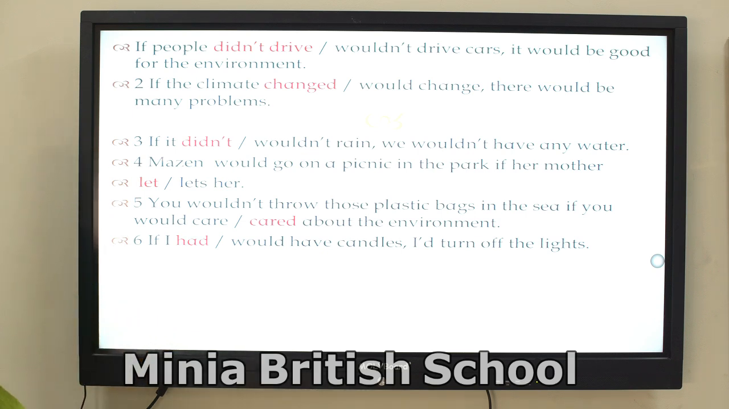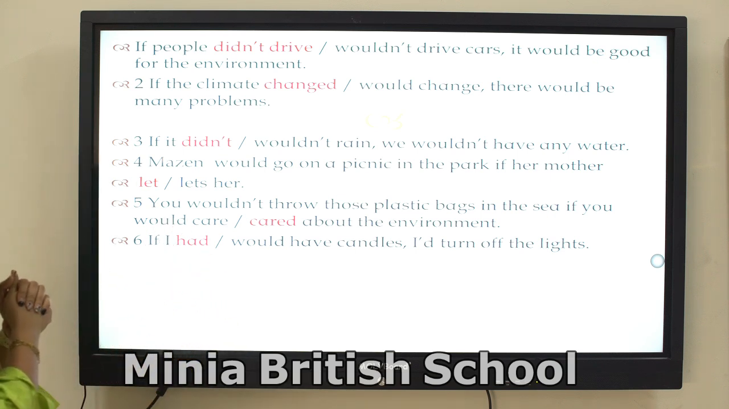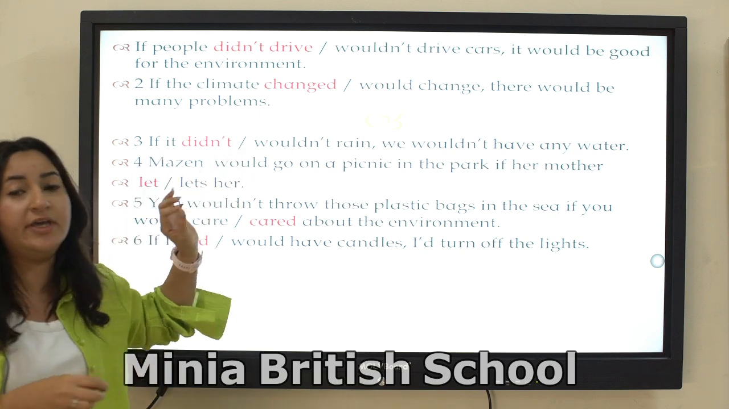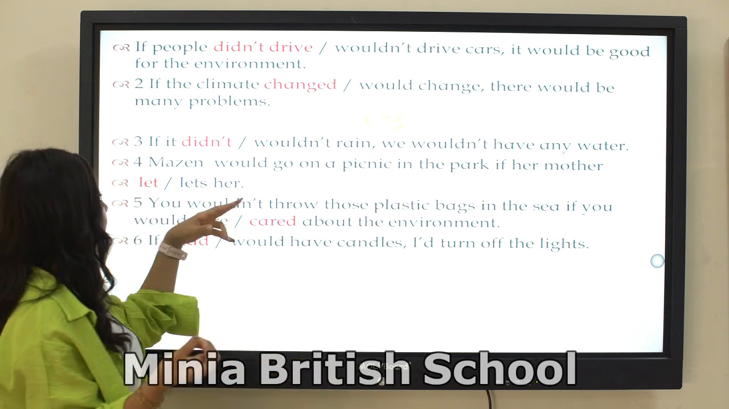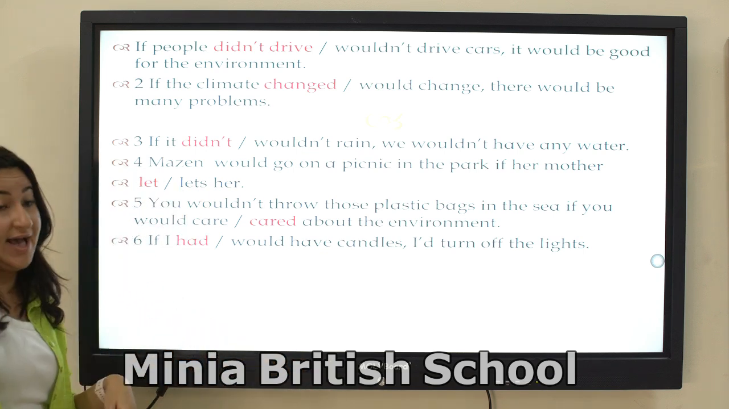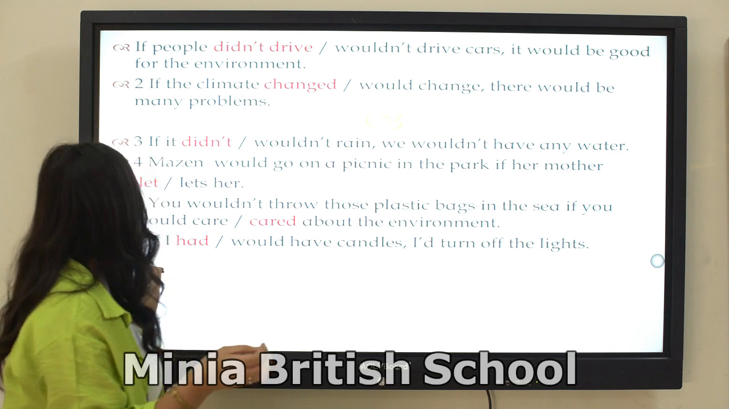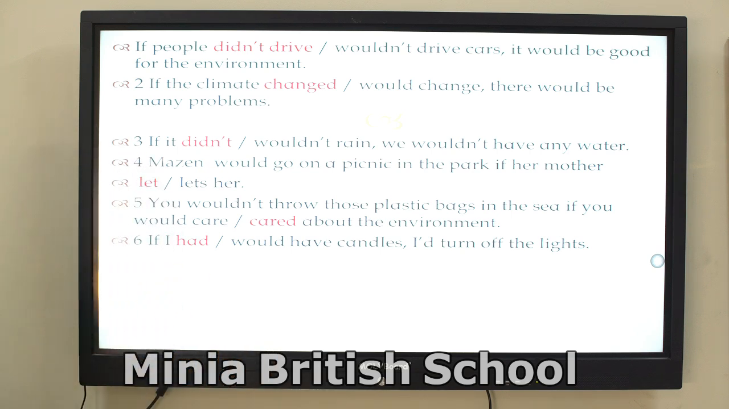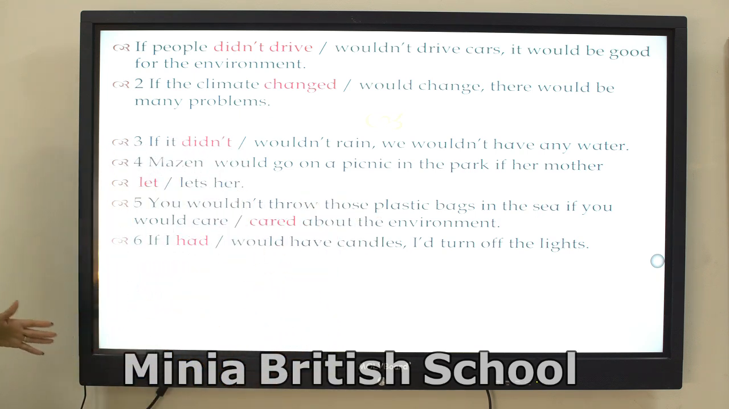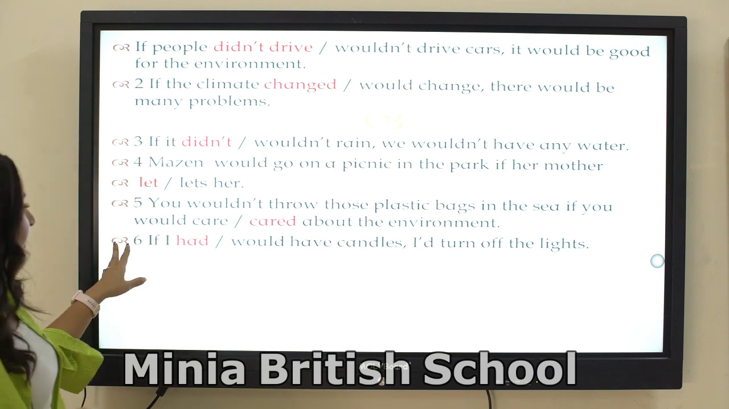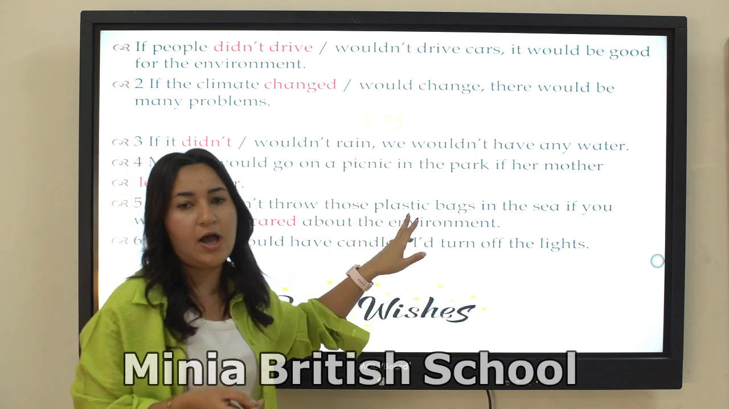Number four: "Megan would go on a picnic in the park if her mother let her." So here it starts with a result clause or main clause, and "if her mother let" is the past. "You wouldn't throw those plastic bags in the sea if you cared about the environment." Here it also starts with the result clause, so "if you cared about the environment." Number six: "If I had candles, I would..." the contraction of would, apostrophe D.